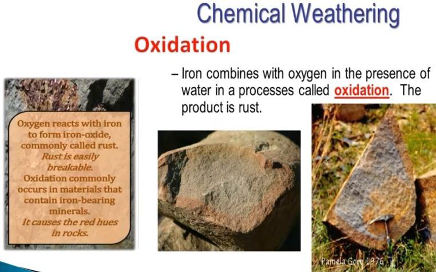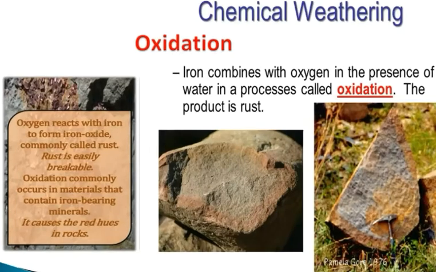Oxygen reacts with the iron to form iron oxide. Where is the iron found? There are various minerals present in the rocks, right? So the minerals present in the rocks, or any kind of iron compound, react with the oxygen present in the atmosphere. That is why rust is formed.